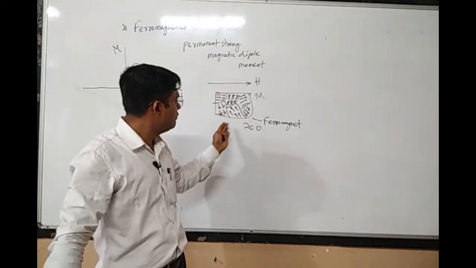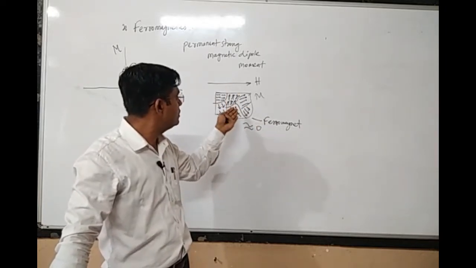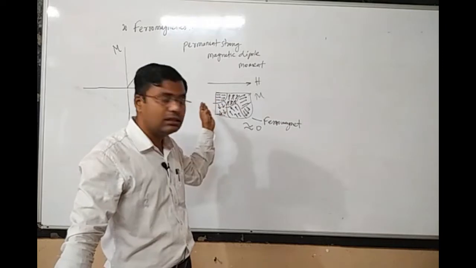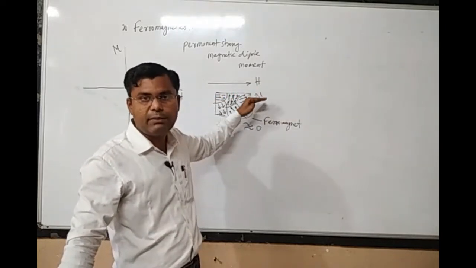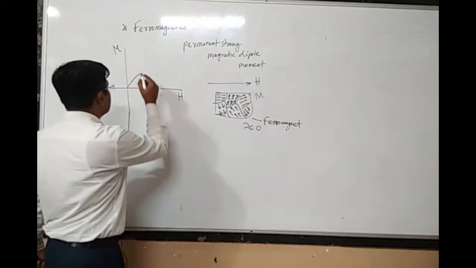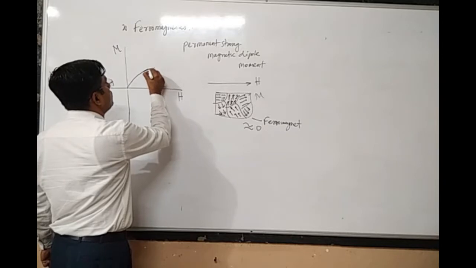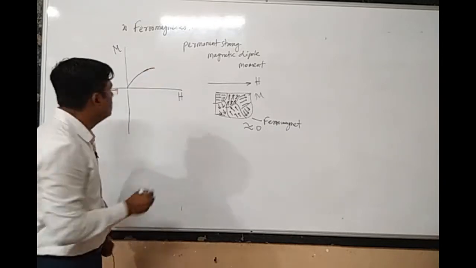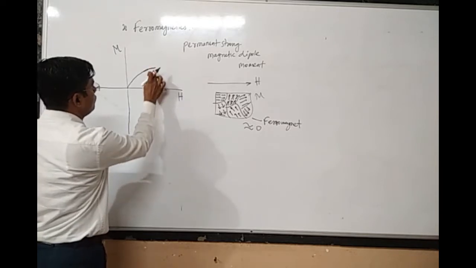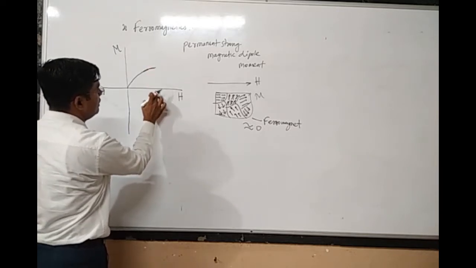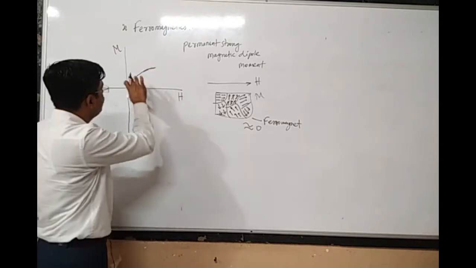Okay, so after that, even if I am increasing the external magnetic field, since there are no more domains left to be aligned in the direction of the external magnetic field, the magnetization would reach a constant value. So initially it will increase and now it will attain a constant value. Even if I keep increasing the value of H after that, the value of M would be constant.